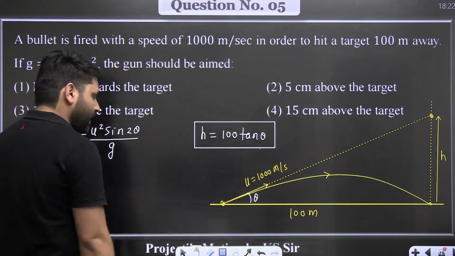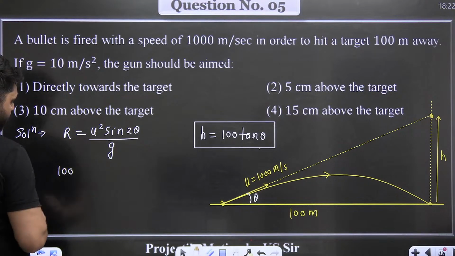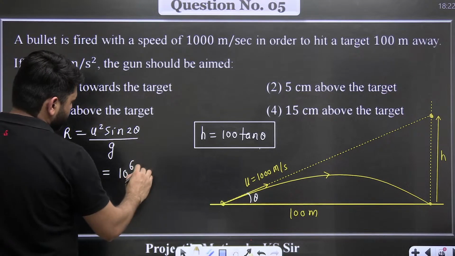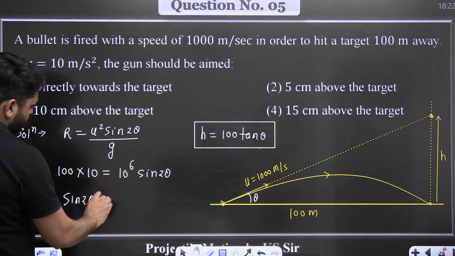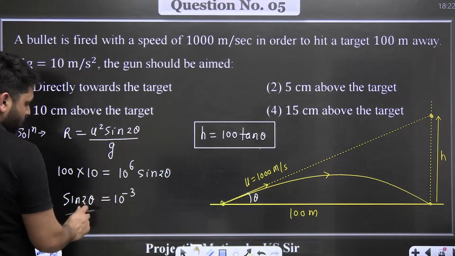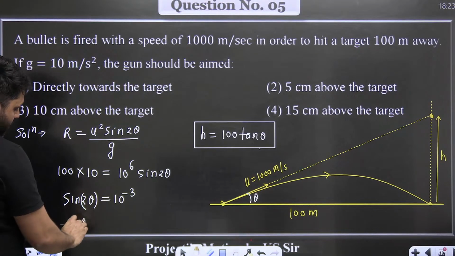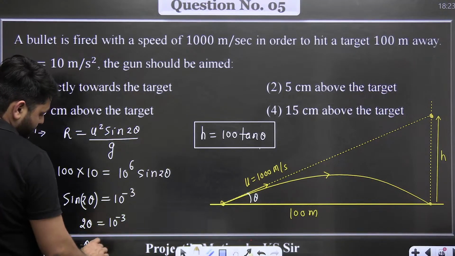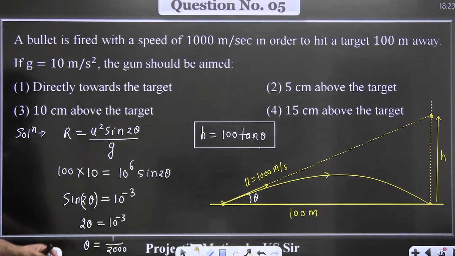This theta we have to find, at what angle the bullet is fired. So from here, put the value of r is equal to 100, multiply with g is equal to u square. This becomes 10 to the power 6 sine 2 theta. So sine 2 theta comes out to be 10 to the power minus 3. If this value is very small, then theta will be small. When the angle of sine is small, then you can remove the sine. So 2 theta is equal to 10 to the power minus 3. Theta comes out to be 1 by 2000.